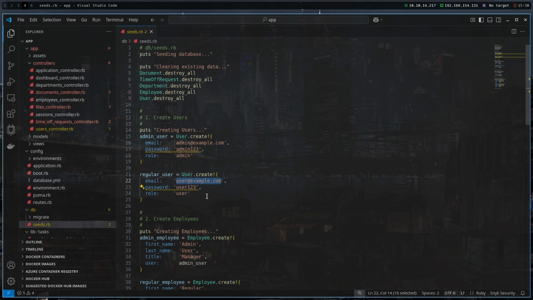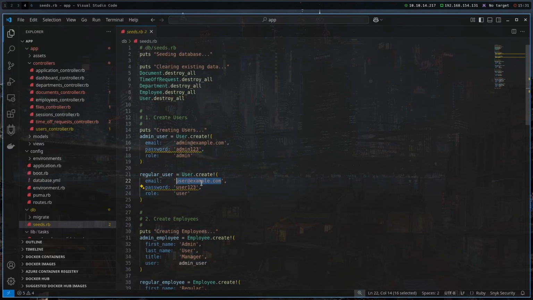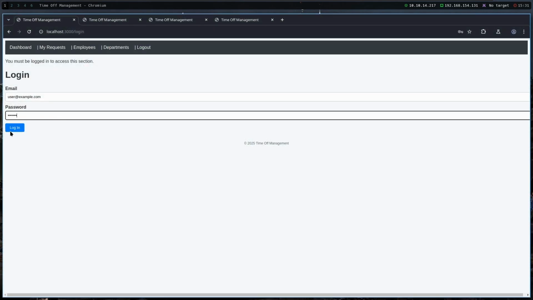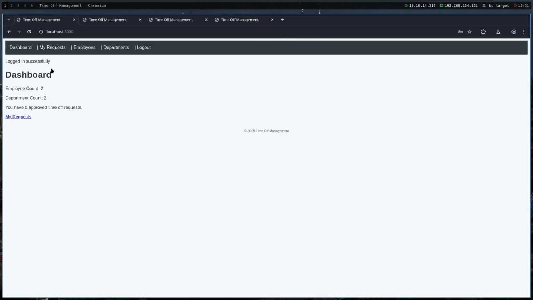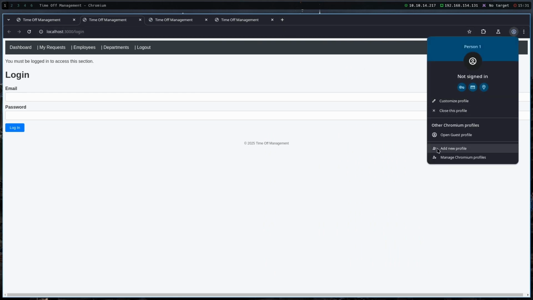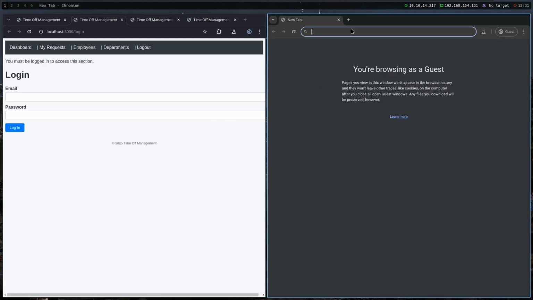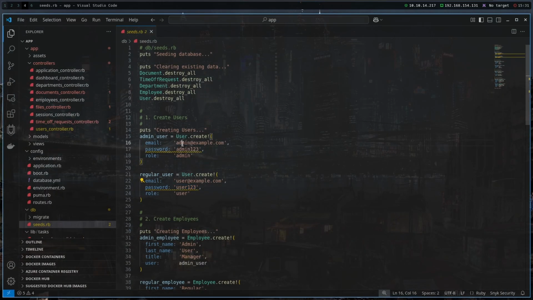This user was provided for us, the admin login was not provided for us, or I think both were provided, I don't really remember. Let's see, I think both were provided actually, so it's not really a big issue if you use them. I am just gonna use both of them. Do I have multiple profiles here? I don't, so I'm just gonna open another guest profile here, go to localhost port 3000, and then to log in with, we can see that there is admin@example.com.